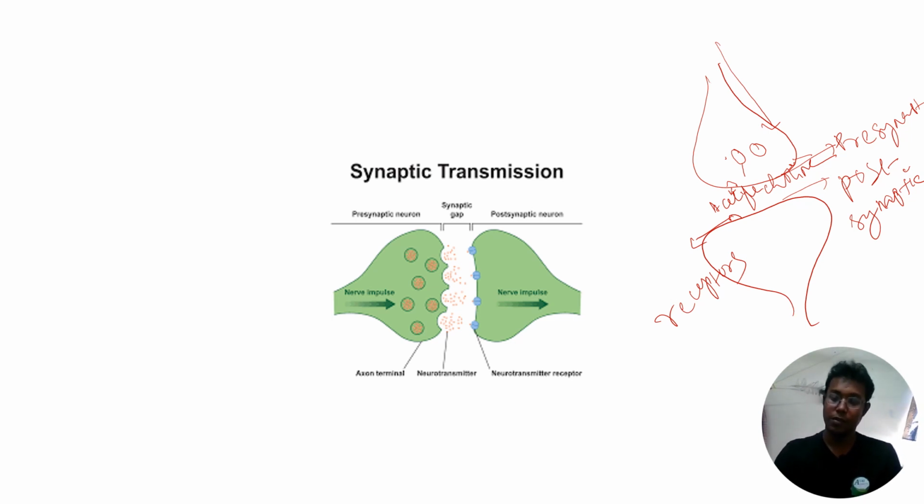So I will summarize once. When the electrical impulse passes through the length of the axon, it reaches the end of the axon. Once it reaches the end of the axon, it moves the many vesicles present in the presynaptic terminal up to the membrane, and these vesicles burst and secrete acetylcholine. This acetylcholine now binds with the receptors present in the postsynaptic membrane, and in this way the impulse is transmitted.